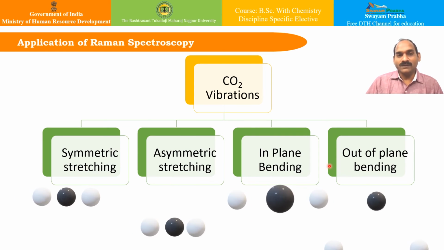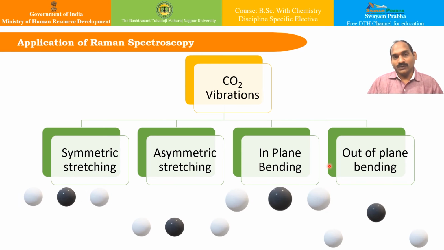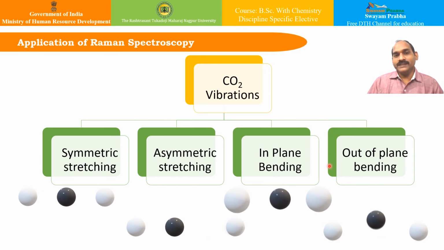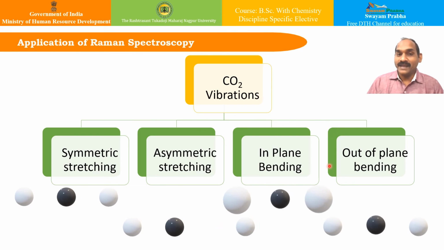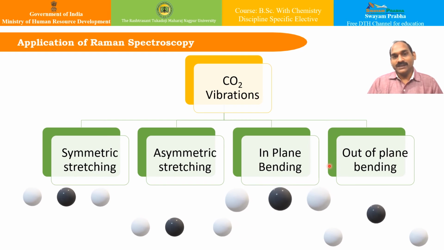This is the usual thing, the 4 modes of vibration that we have seen in our IR spectroscopy also. However, out of these 4 modes, the symmetrical stretching vibration does not produce any change in dipole moment, and hence such vibration is IR inactive. Whereas the asymmetric stretching vibration is accompanied by a change in dipole moment, and hence it is IR active.